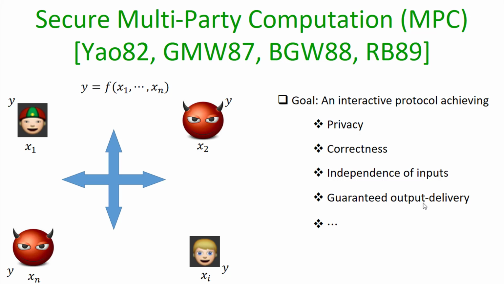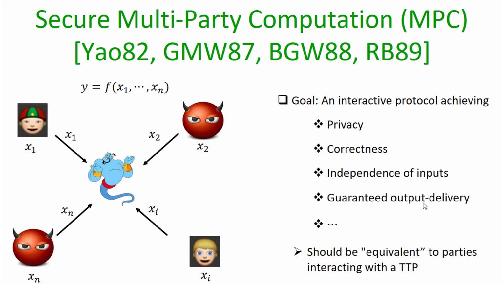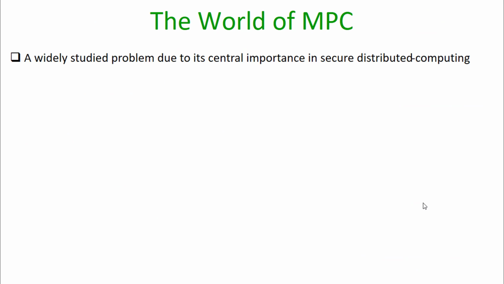So the standard way of defining the security of any MPC protocol is the following. We say that an MPC protocol is secure if it has the effect of emulating what we call a trusted third party. Namely, the protocol should have the same effect as if the parties interact with a trusted third party by giving their respective inputs to the trusted third party who computes the function output and gives back the function output to everyone. So if our MPC protocol can emulate the effect of such a trusted third party, then we say that our MPC protocol is secure.